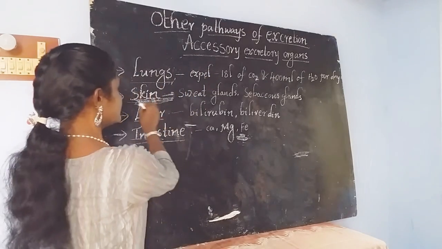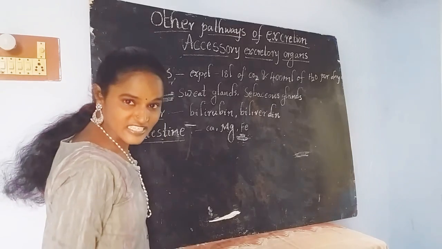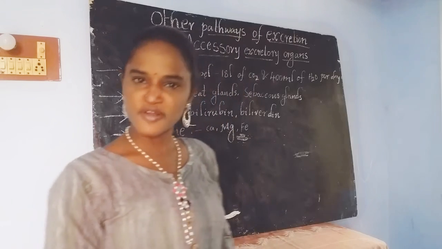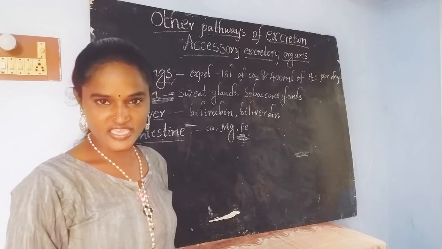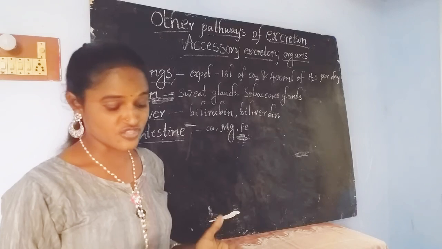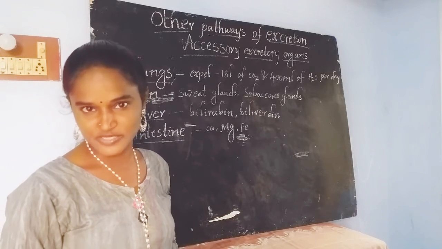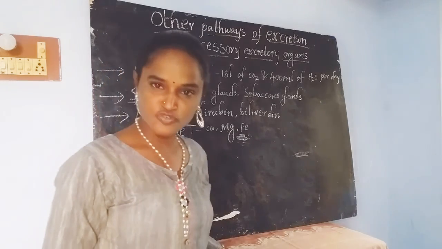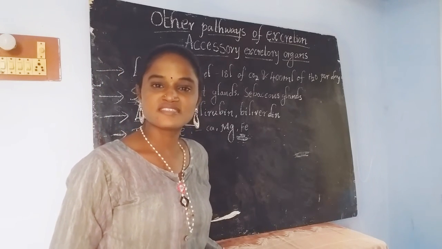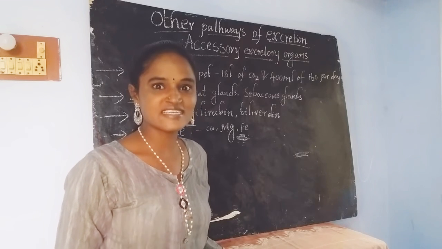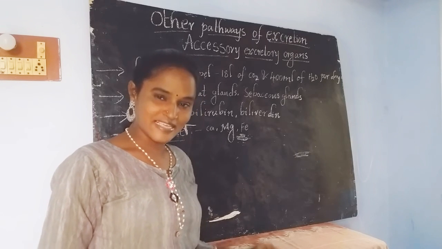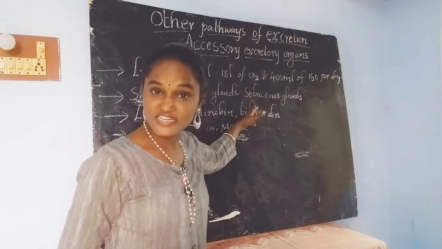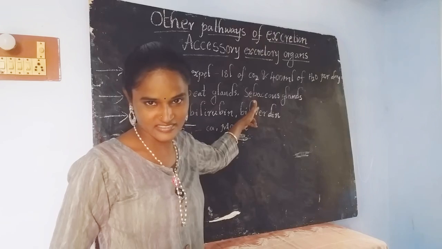Skin definitely contains a large number of sweat glands, and these sweat glands are richly supplied with blood capillaries. Whenever we hear the word sweat gland, we know its function is to excrete sweat. Along with these glands, the skin also contains another type of glands called sebaceous glands.